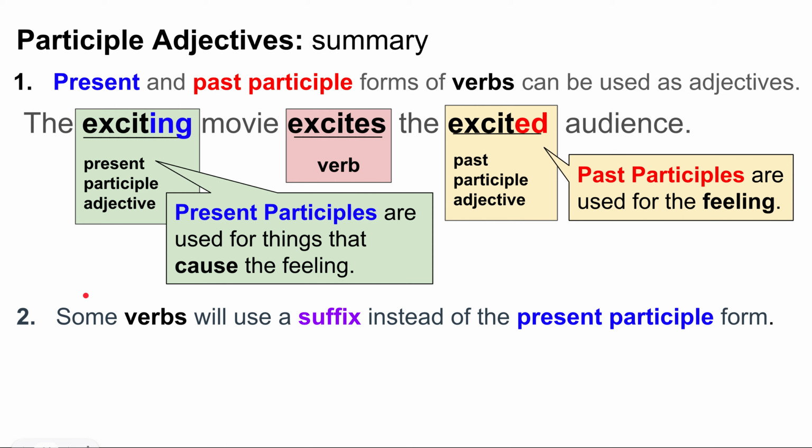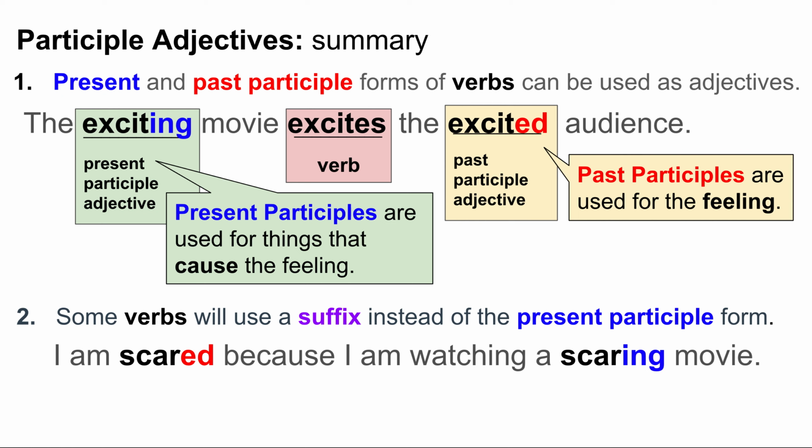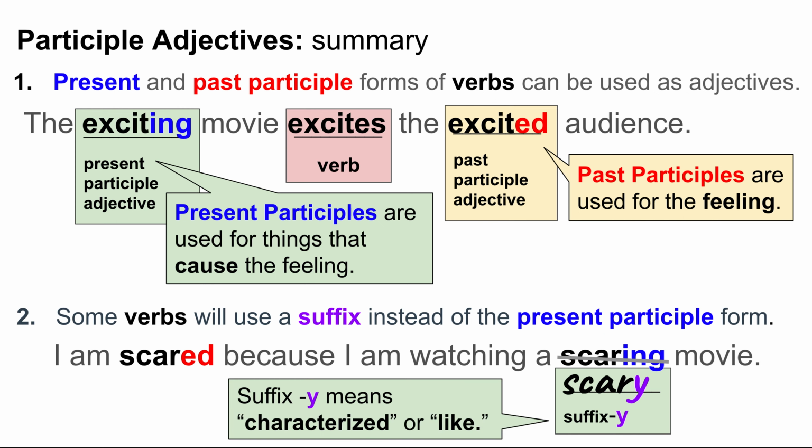Now, some verbs, remember, will use a suffix instead of the present participle form. So remember, we don't say, I am scared because I am watching a scaring movie. Scaring movie is wrong. Instead, we say a scary movie. And we add a y suffix to the verb to change the verb into an adjective. Here the suffix is y, and this y means characterized or like, so characterized by scare.